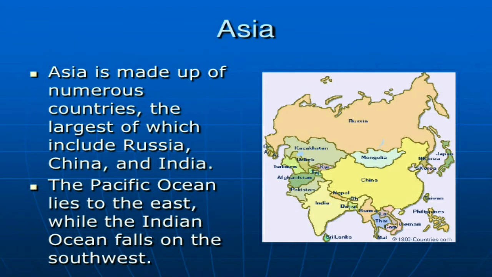These are the three main countries in Asia. The Pacific Ocean lies to the east while the Indian Ocean lies to the southwest. Children, do you all understand about Asia?